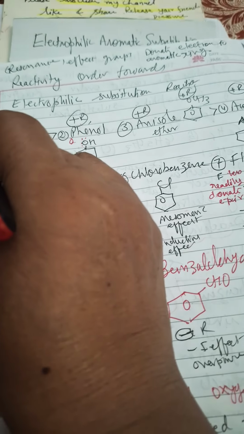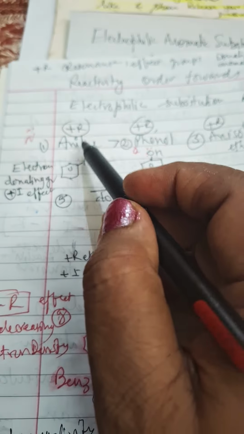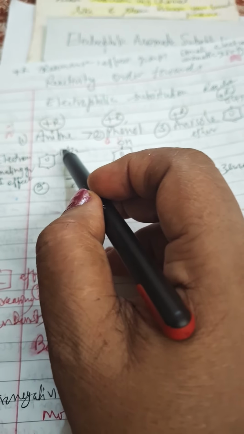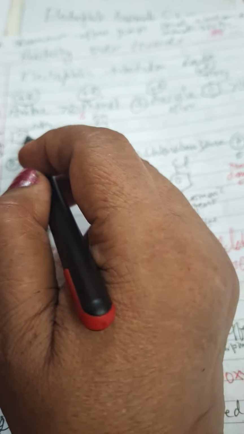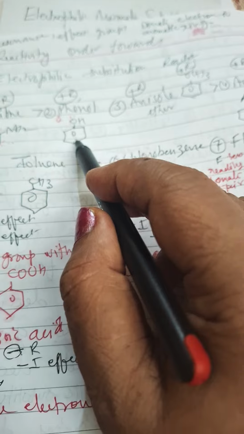Since the nitrogen of aniline is less electronegative, it will easily donate the electron pair, so it gives the electrophilic substitution reaction faster as compared to phenol.